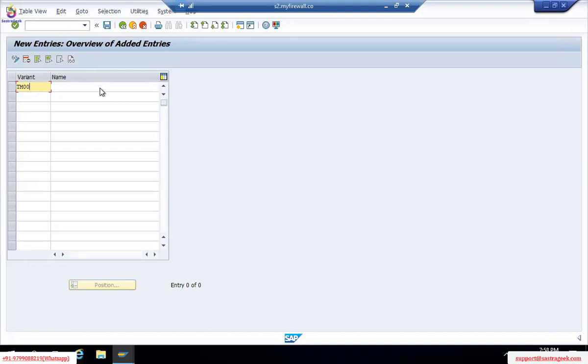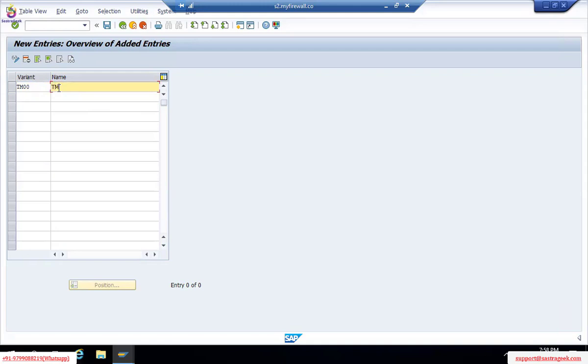So TM00. Any doubts in the variant name here? Why 4 digits only, and why TM00 only? Because we already discussed it many times. It's a 4-digit alphanumeric. You can pick any digits or any alphabets. It should not already be in the system. It should not duplicate. That's it.